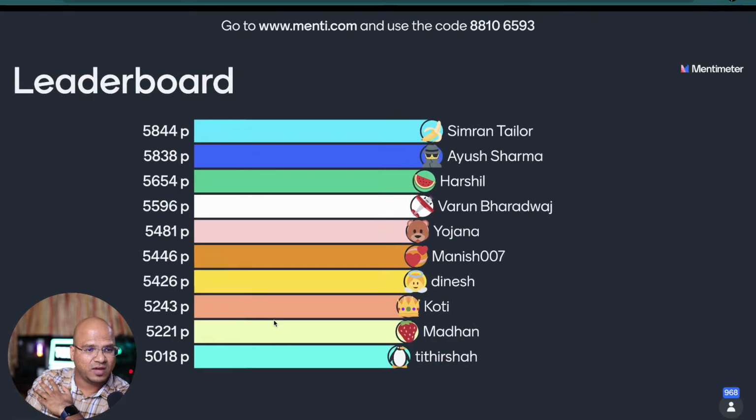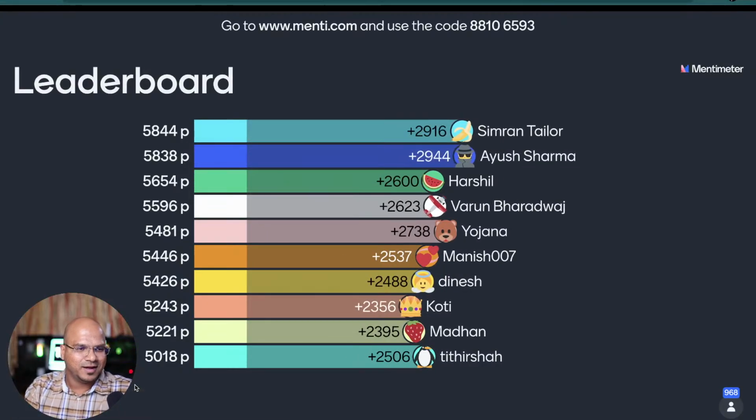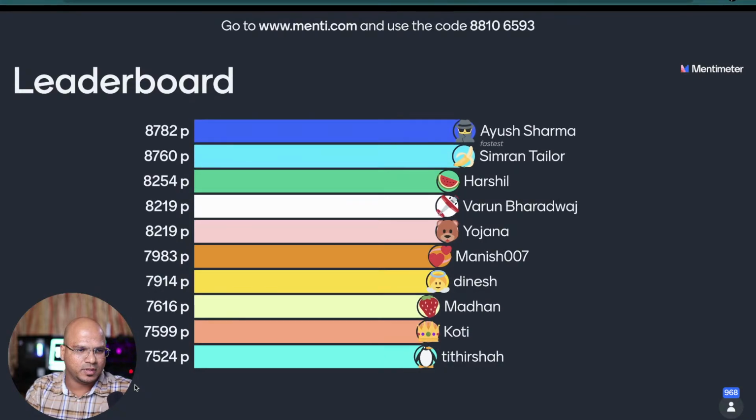And I guess we'll be having a leaderboard now. Let's see if there are any changes in the leaderboard. Okay, this time I think Ayush will go up. Yes, Ayush is on top. We got Simran, Harshal doing a good job. You're in the top 3. Varun is 4th, doing well, Varun. And then we got Dinesh, Manish. And everyone selected the right answer, maybe? Or maybe except that Pojo part.